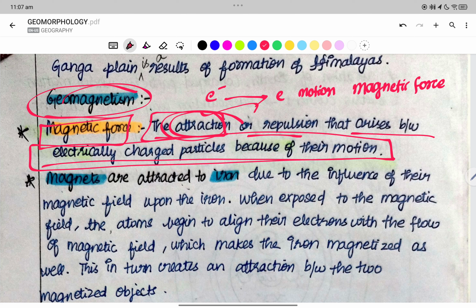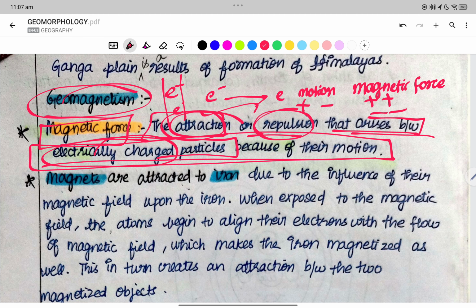It is going to be either attraction or repulsion arising between the electrically charged particles. The electrically charged particles are going to either attract or repel when they are in motion.